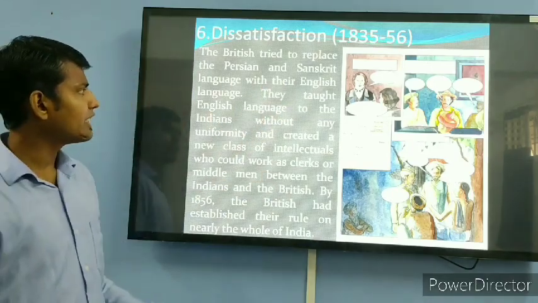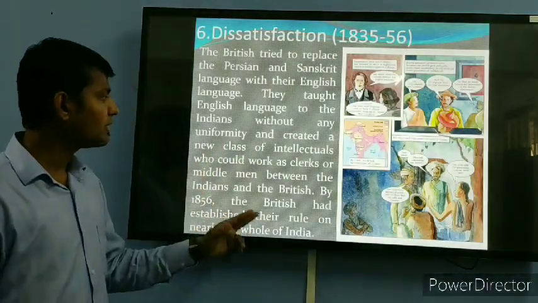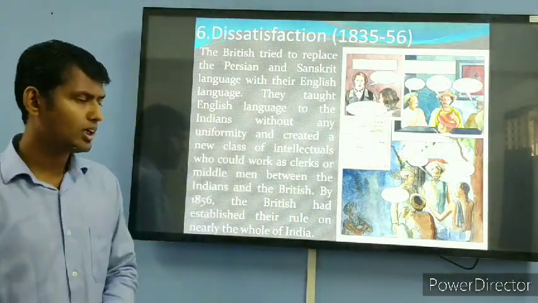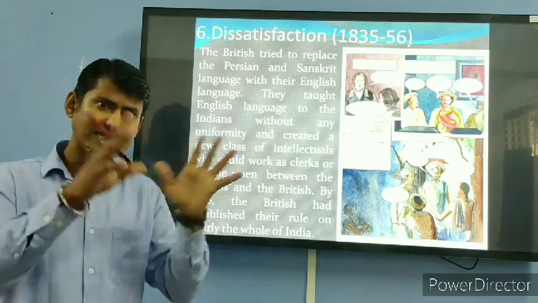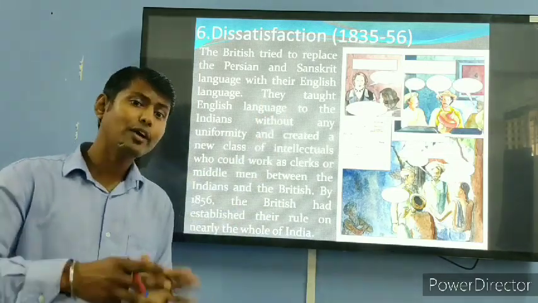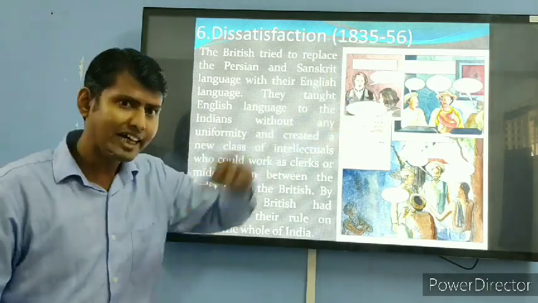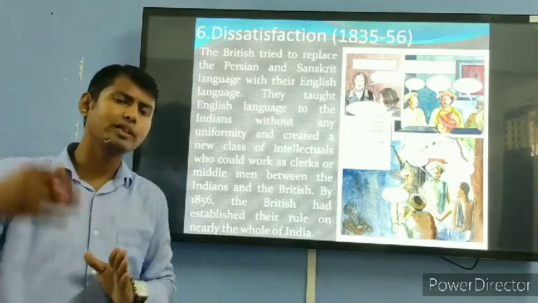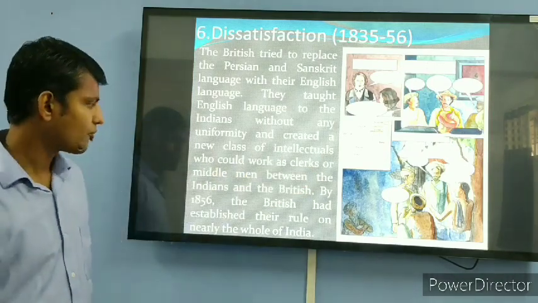They taught the English language to the Indians without any uniformity and created a new class of intellectuals who could work as clerks, a middleman between the Indians and the British. So what is their modus operandi? They introduce this language, create one class, and that class will think like Britishers. They will hate their own native people, because they have the mindset of Britishers. They read English and think they are far superior to their other countrymen, and at the same time they get clerk jobs.